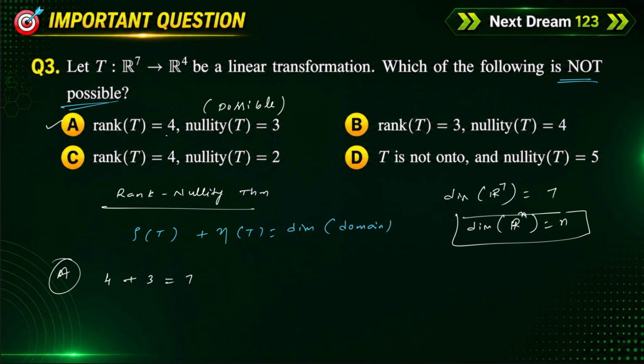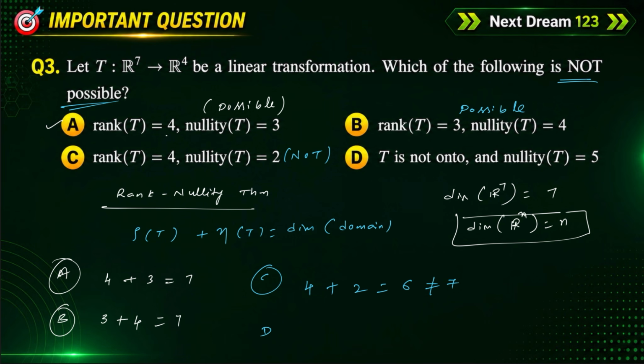Option B, rank of T is 3, nullity of T is 4. 3 plus 4 is equal to 7, the dimension of the domain again. This option is also possible. Option C, rank of T is 4, nullity of T is equal to 2. 4 plus 2 is equal to 6, which is not equal to 7. So this option is not possible.